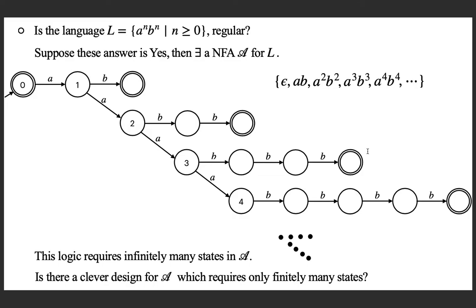Maybe there exists one, we may not be able to find it, but there could be an NFA which can manage the language in a clever way. So, how will you say that there is no such NFA, or how will you find that NFA? It is a difficult question to answer. And before we answer this question,